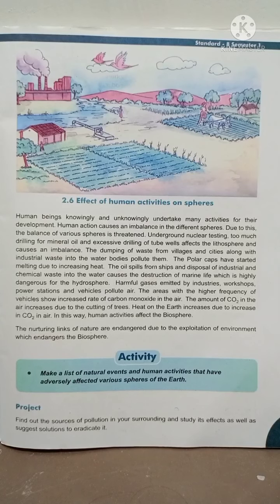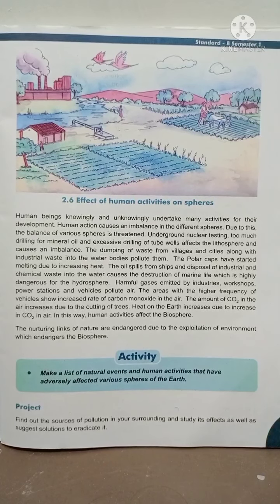Threatened means endangered. Underground nuclear testing, too much drilling for mineral oil, and excessive, means too much, drilling of tube wells affect the lithosphere and cause an imbalance.